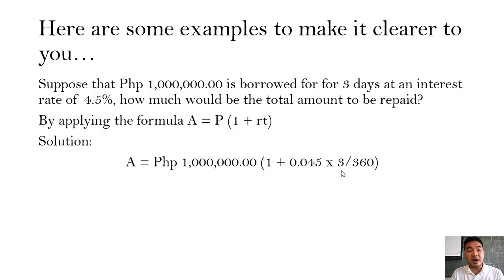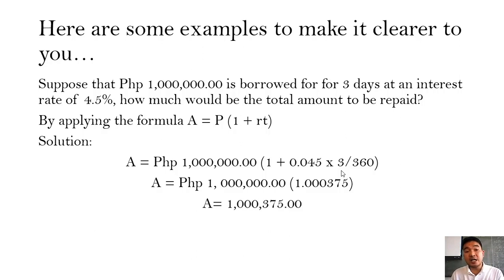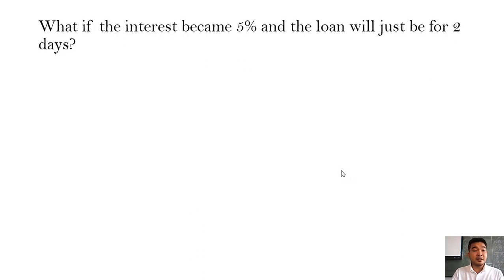And then by doing some algebraic manipulation, we multiply and simplify, and we will have A equals 1 million times 1.000375. Then we multiply the two to get A, and A equals 1,375,000. So the value added to the simple interest is 1,375,000.